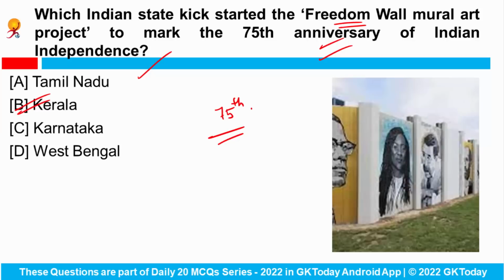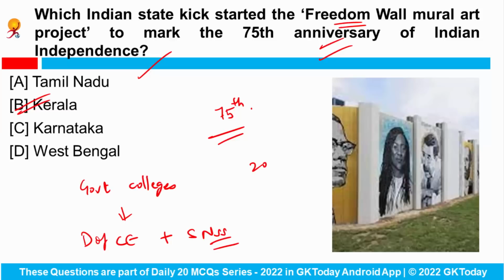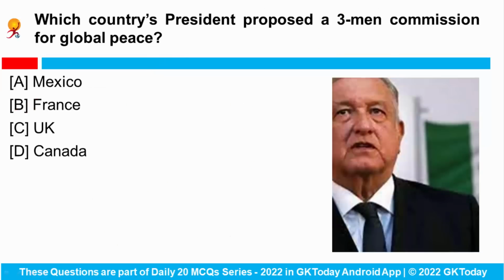This project is jointly organized in the government colleges across the state by the Directorate of Collegiate Education and the State National Service Scheme Unit. Okay. And this mural stretch, which will cover an area of 20,000 feet, is said to be the largest collection of murals painted in the country. Fine. So this is the initiative of Kerala state.